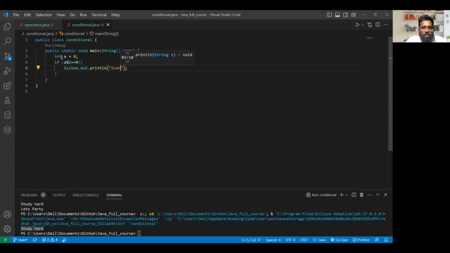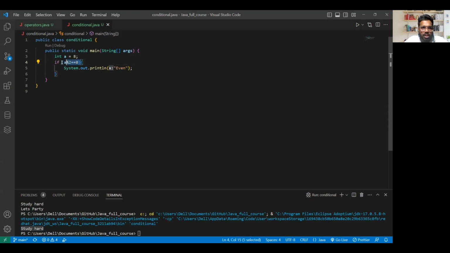We have already discussed modulus in the previous class. When we divide any number by 2, if we get the remainder as 0, we say it is an even number, right?